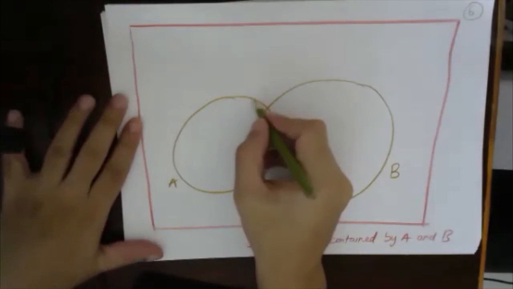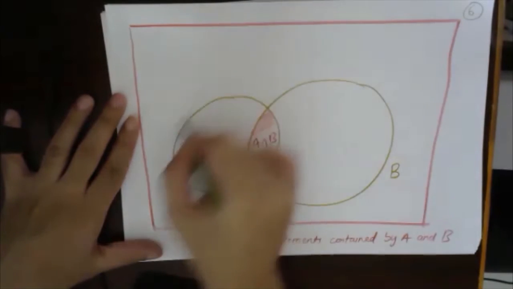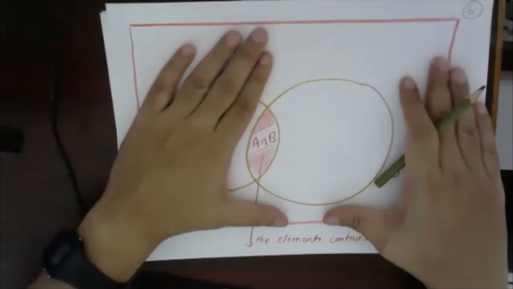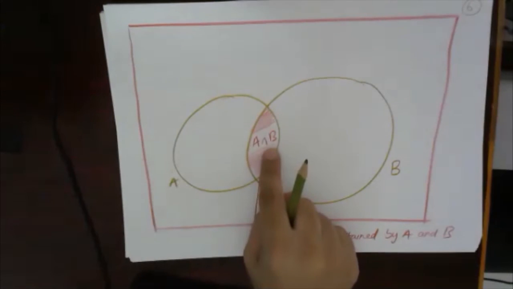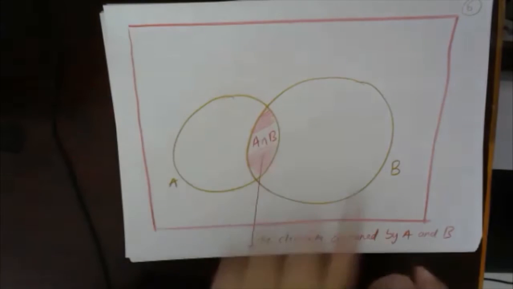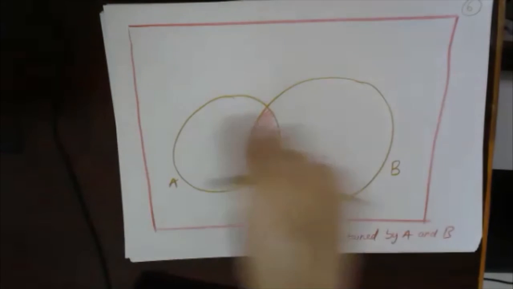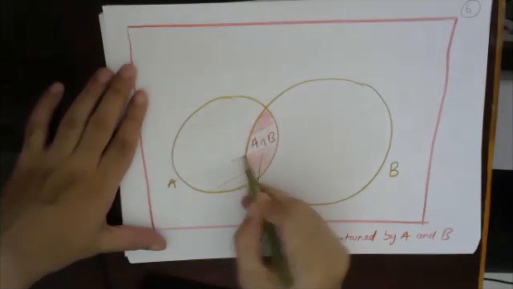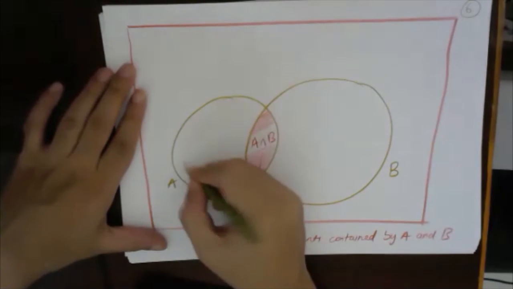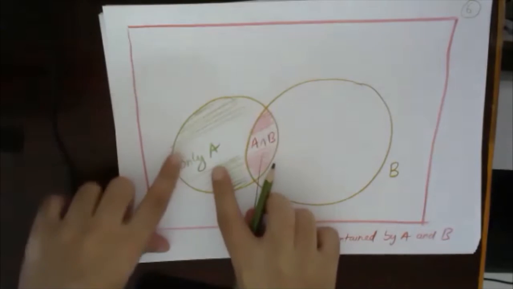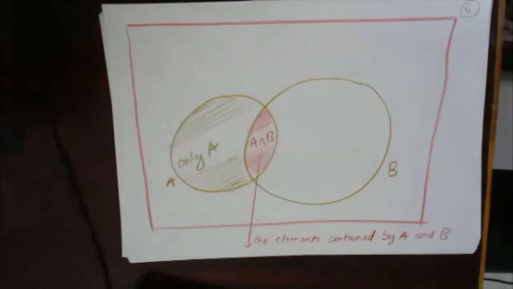This whole part where A is, this is set A. If I remove everything else, this will be set B. Set A contains some part which also belongs to B, so this part belongs to set A and set B. I will show a region which is only A. What does only A mean?